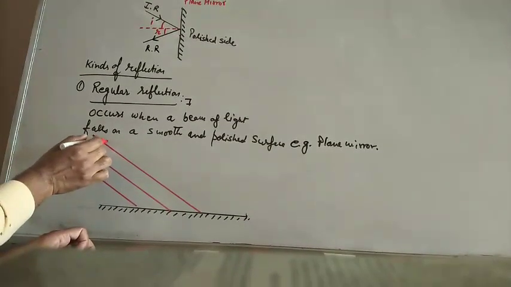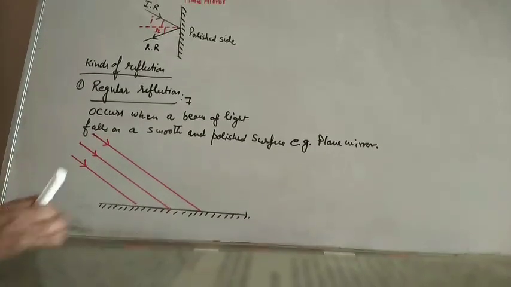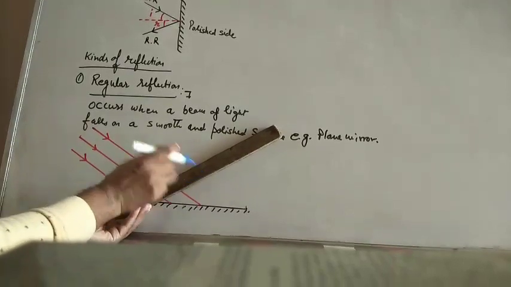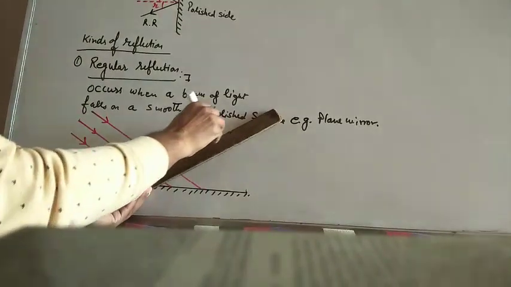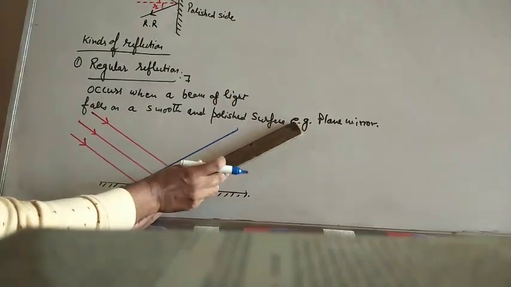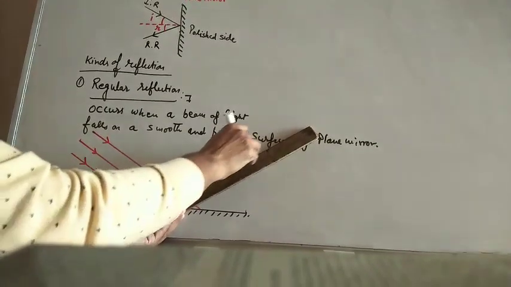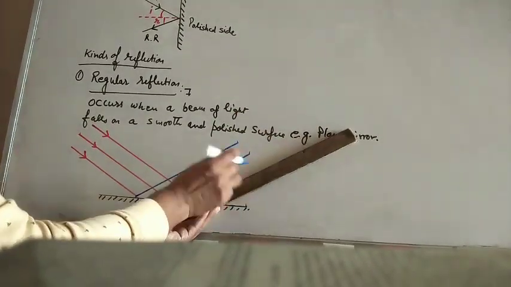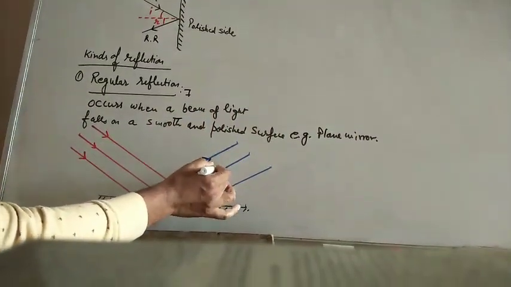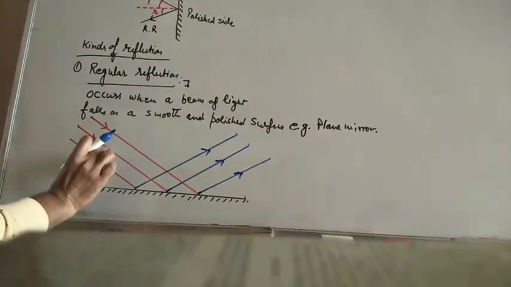These are the parallel incident rays. Now after reflection, all the rays will return back to the same medium, and these are the equidistant rays.